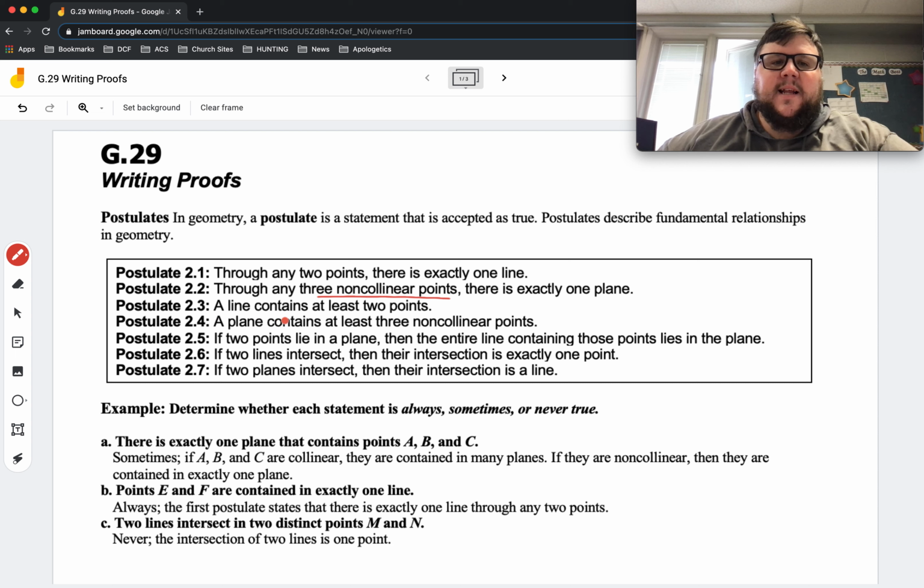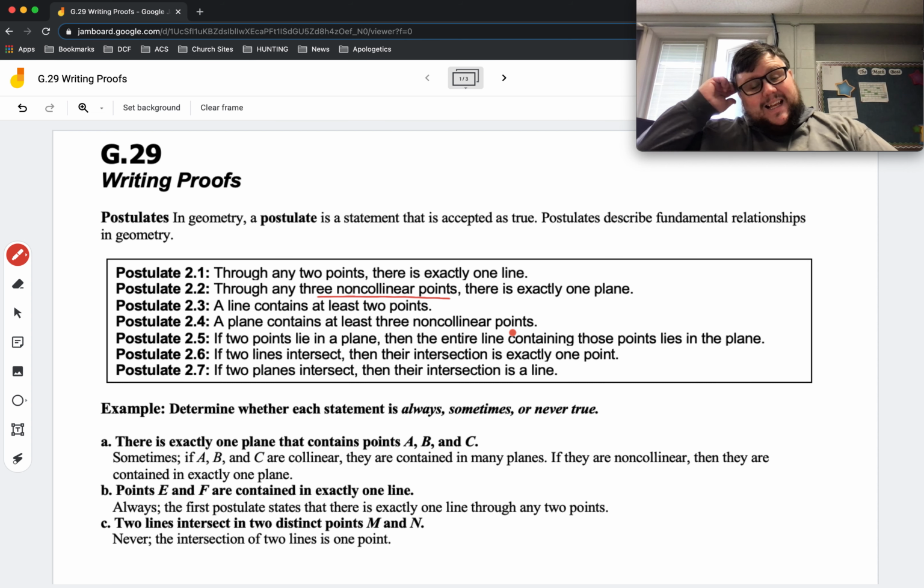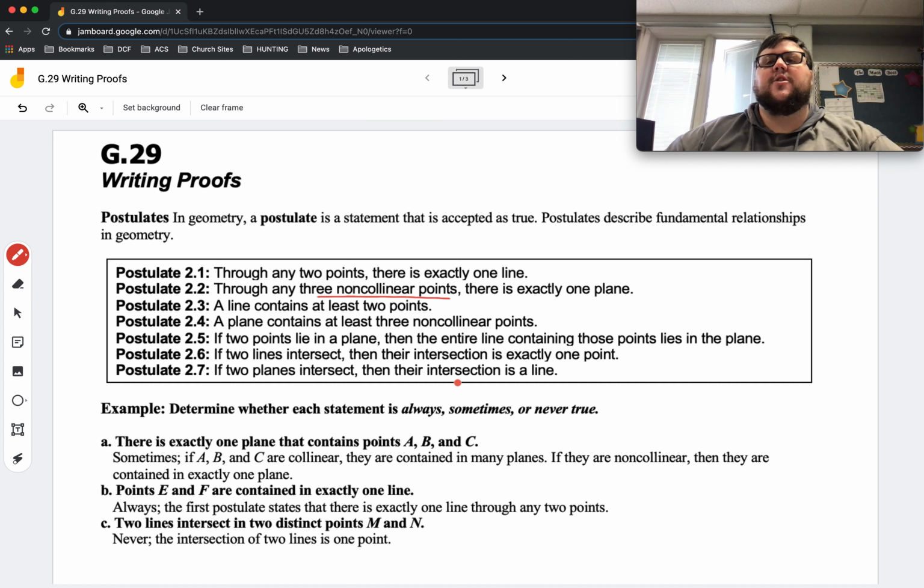2.3: a line contains at least 2 points. So in order for there to be a line, there has to be at least 2 points that connect them. That's it. A line contains at least 2 points. 2.4: a plane contains at least 3 non-collinear points. So in order for there to be a plane, there has to be at least 3 non-collinear points. They can't be in a line with each other, and there has to be at least 3 of them.